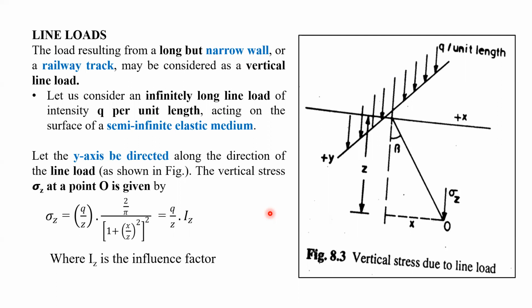And how we can draw the pressure distribution diagram on a horizontal plane below the applied load, or along the vertical plane, and what we mean by the stress isobar, which is also called the pressure bulb. And also we talked about the line load. So this is all about today's topic. Thank you very much.